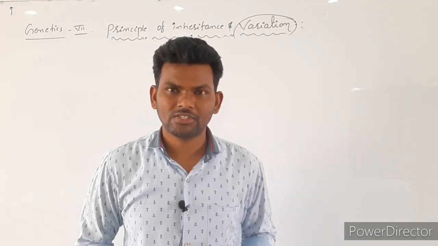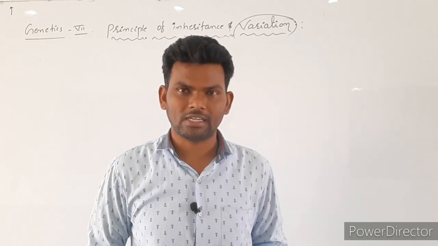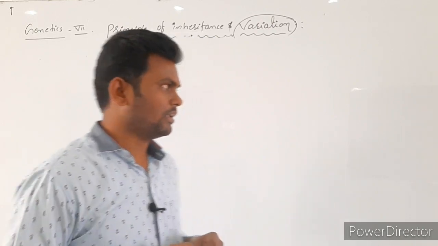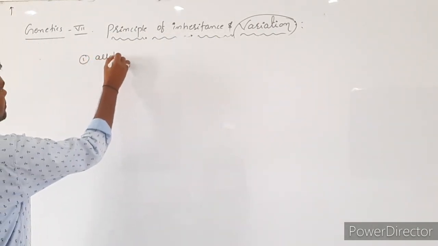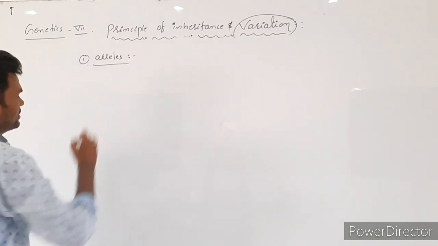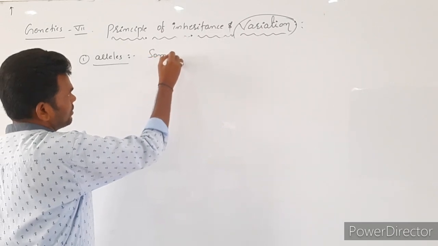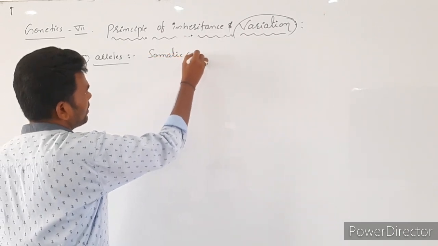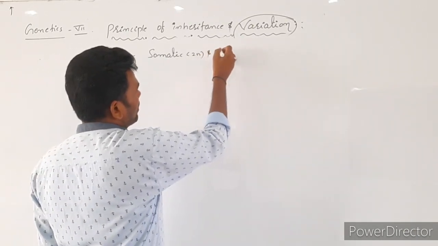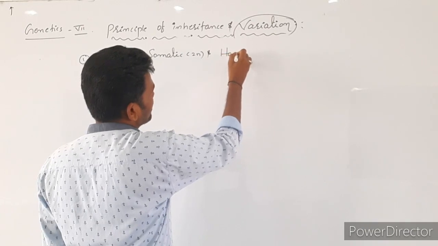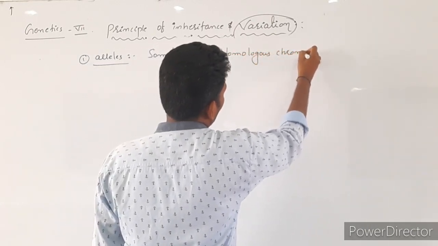Before knowing hybridization or before entering the lesson, you have to know some basic terminology of genetics. The terms are, first, a very simple one, alleles. You know that somatic cells are in diploid condition, which means homologous chromosomes are present.